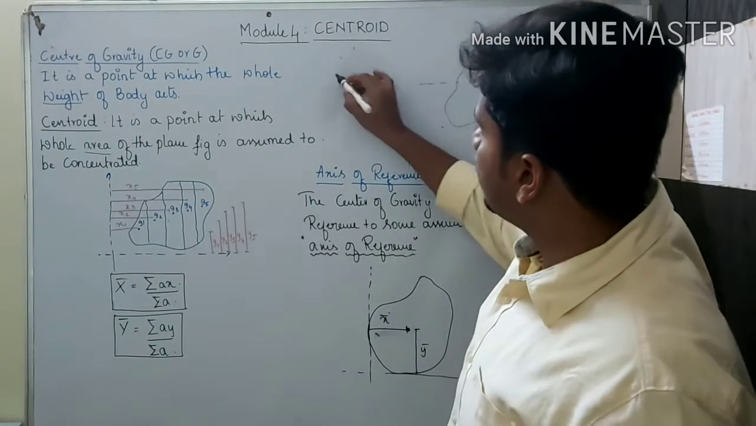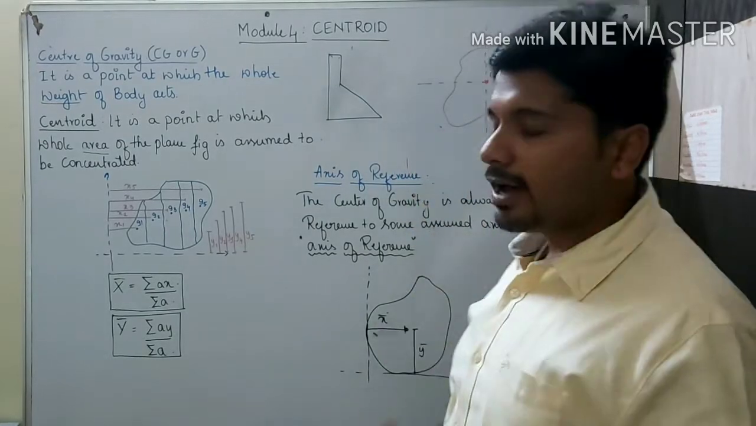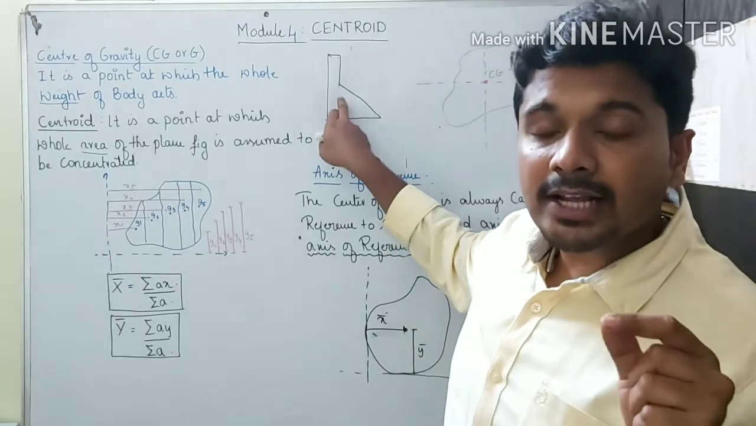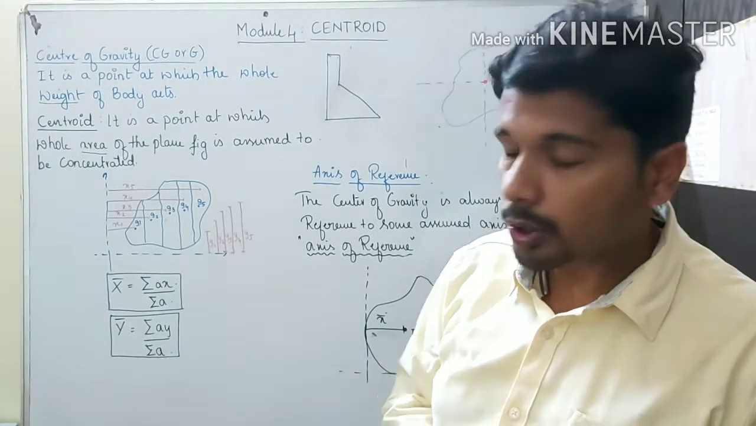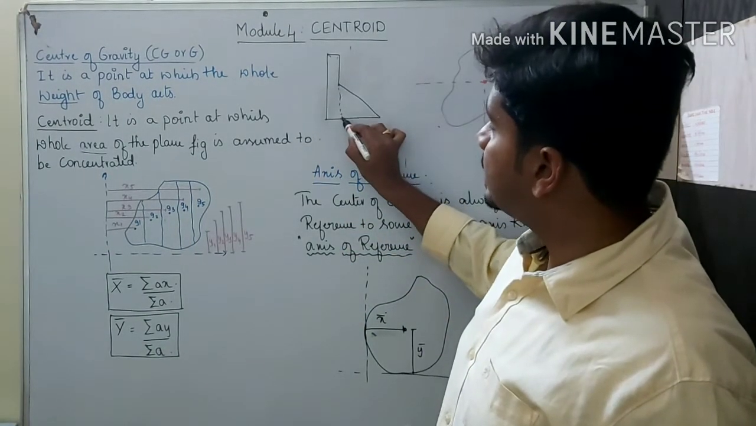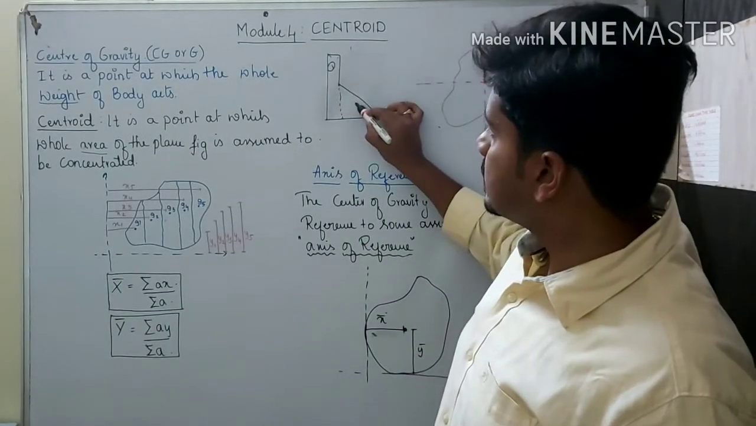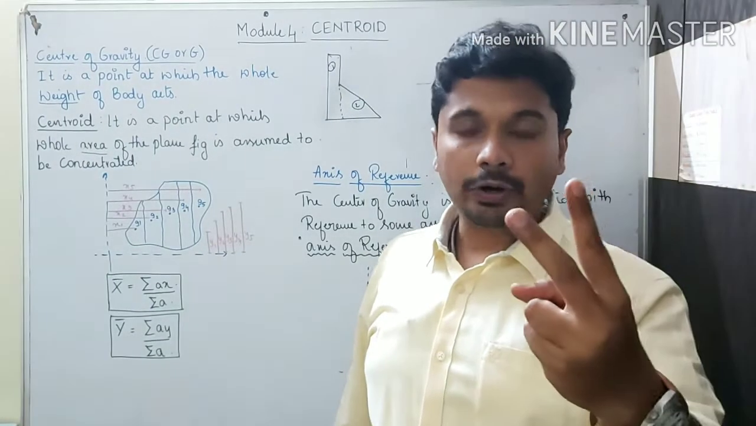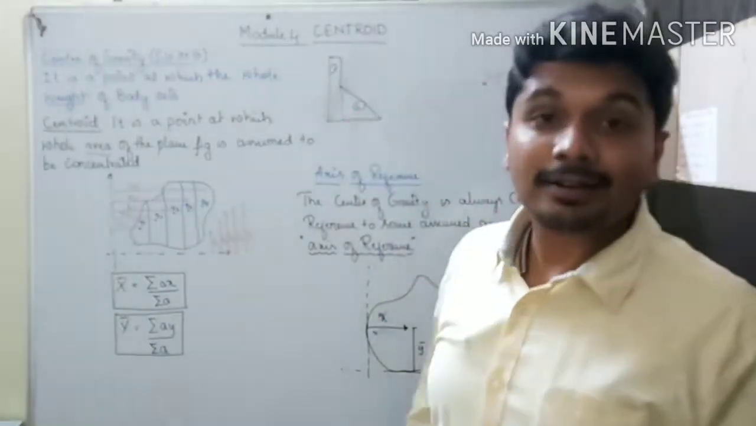For example, if I give you a problem like this and ask you to find the center of this body, this is actually a dam shape. So how will we find it out? We will divide this body. It will become first body, and this is second body. So we have divided it into two bodies: one is a rectangle and one more is triangular.